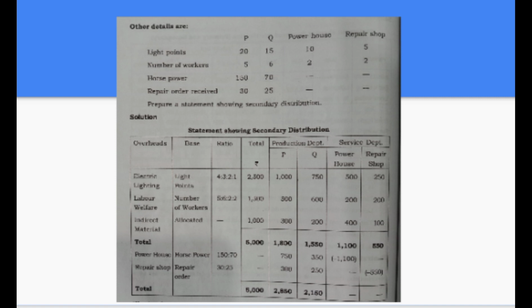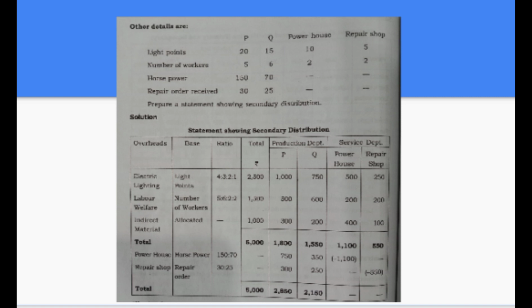Then under direct distribution method, the total overhead expenses of powerhouse department and repair shop, that means the service departments, are to be reapportioned to the production departments on the basis of their apportionment. Here we have two service departments, powerhouse and repair shop. The basis of apportionment of powerhouse is horsepower and the ratio is 150 and 70. Then second service department, repair shop, and its basis of apportionment is repair order, ratio 30 is to 25.